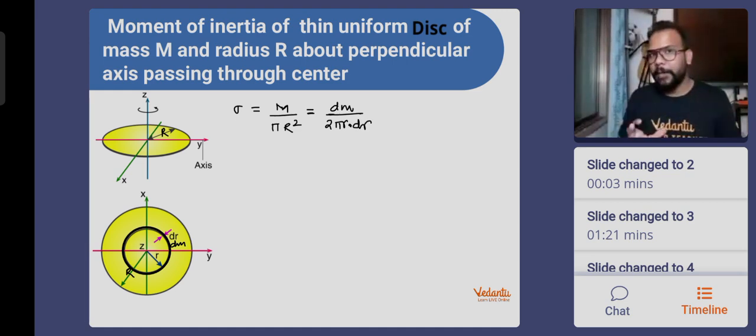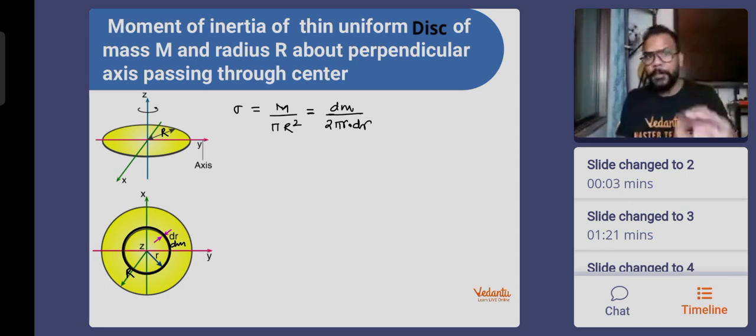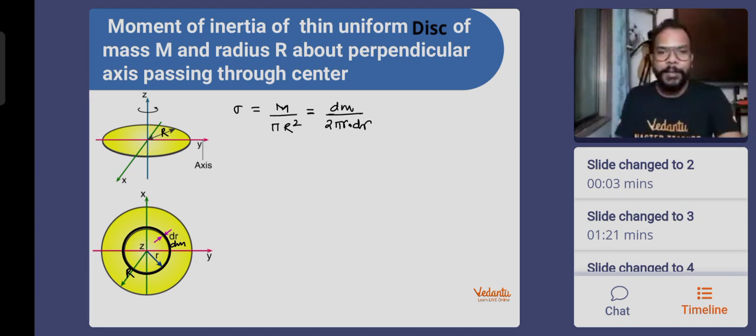Again, for those people who were there in my session of center of mass, they would be able to relate it straightforwardly. Those people who are new in the class, as I know some of you guys are new, maybe this was your first class, I want you to definitely go through the sessions of center of mass. Only one session we have done, and in that session we have done the derivation. I've taught you something called my biscuit theory. You will be able to understand how 2 pi r dr is the area of a ring. All those explanations are there.